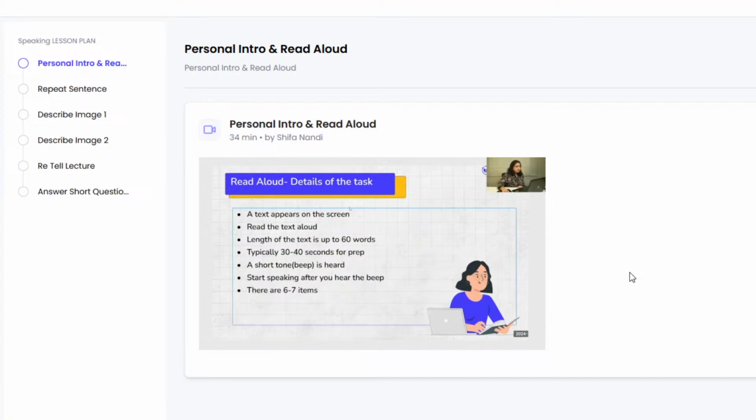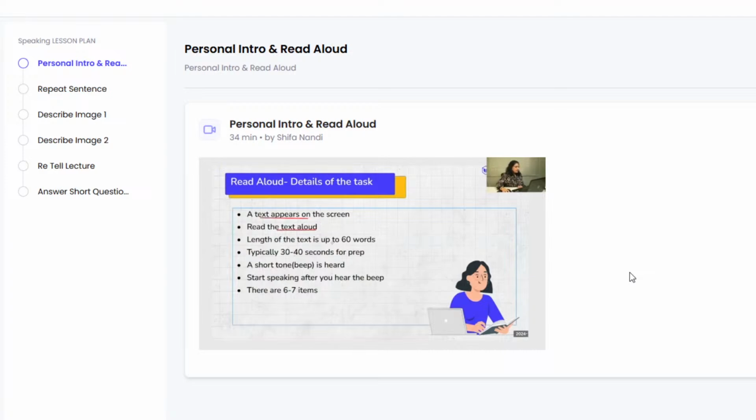Now what exactly is this question type? What does it require you to do? Well, a text appears on the screen, students. You will see a text on the screen and you need to read the text aloud. Do you remember, students, back in school days, the teacher would point out one of the students and say, okay, stand up and read aloud for everyone. I'm sure that is what you have in your memory, and this is what you're required to do here as well. However, now that you're being tested for your read aloud skills, you need to ensure that you're using all your stress, intonation, voice modulation, and pronunciation accurately to be able to come up with a response.